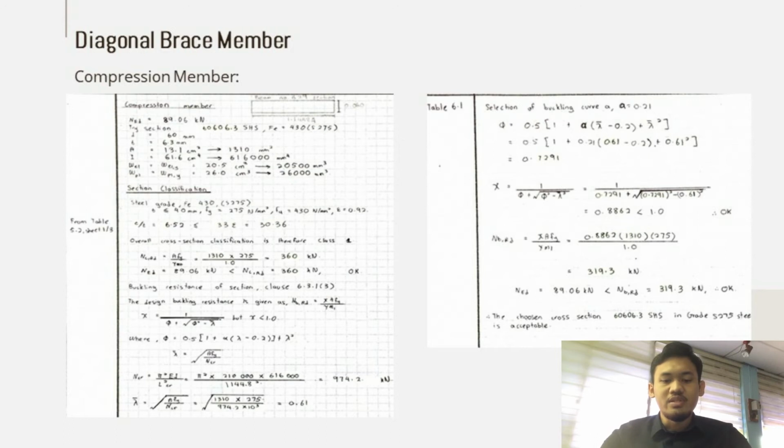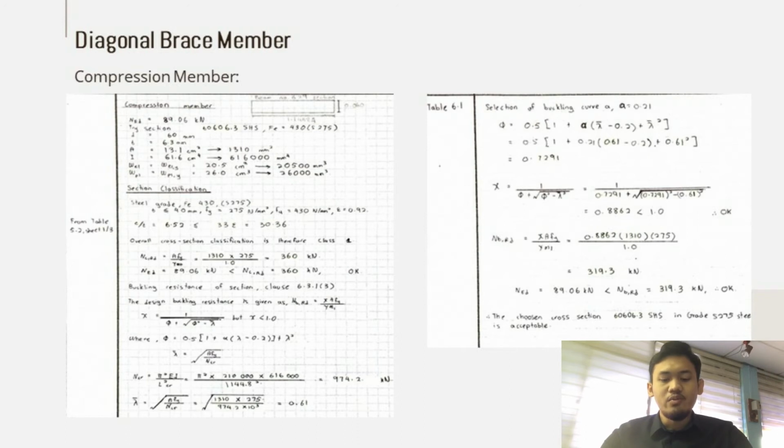For overall cross section classification, we get class 1. For this diagonal brace member, for compression member, we get the highest maximum positive at beam number 6 to 9 section with length 1.14 meter and NED 89.06 kilonewton. So we calculate the NCRD and we get NED is smaller than NCRD, so the value is okay. Then we calculate buckling resistance of section using clause 6.3.1 in EC3.